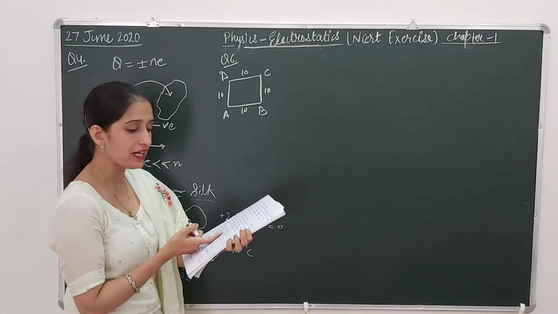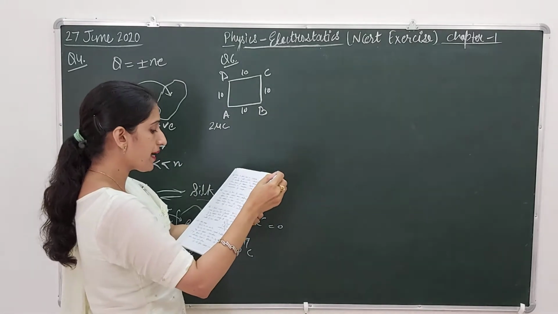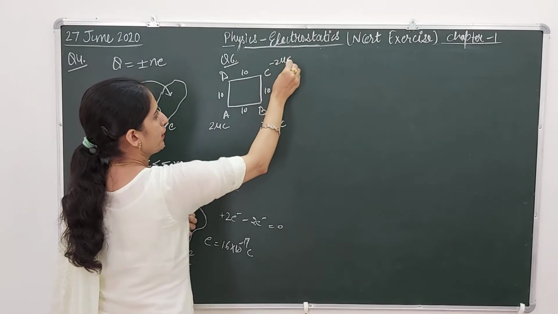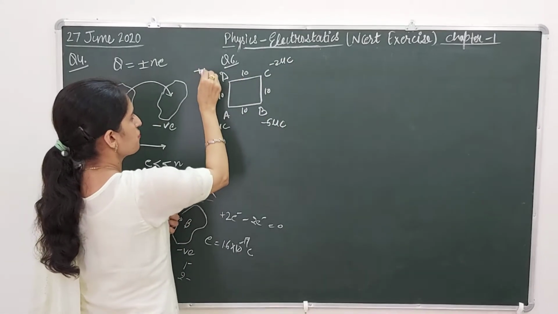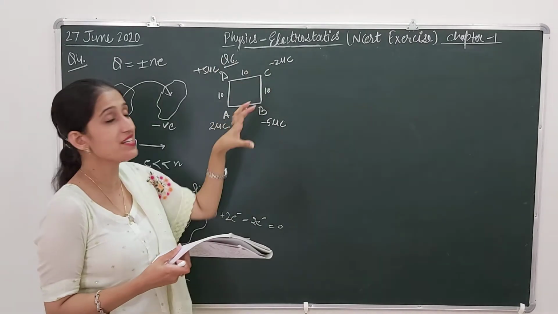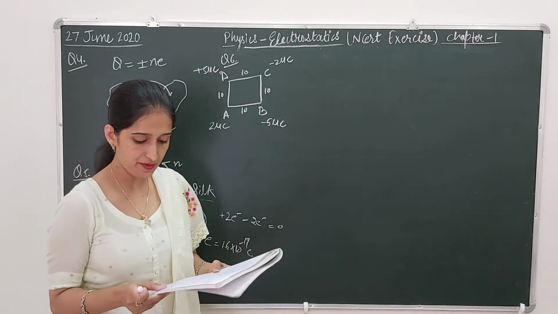When we talk about the charges, QA is 2 microcoulomb, QB is minus 5 microcoulomb, QC is minus 2 microcoulomb and QD is plus 5 microcoulomb. The values of the charges placed at the corners of the square are already given.